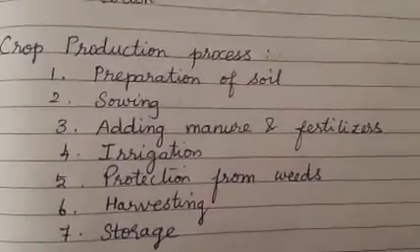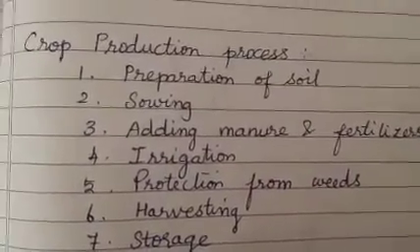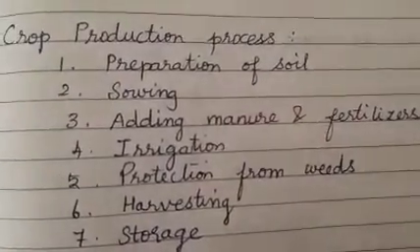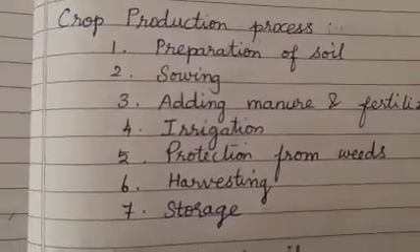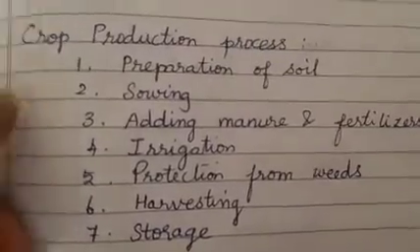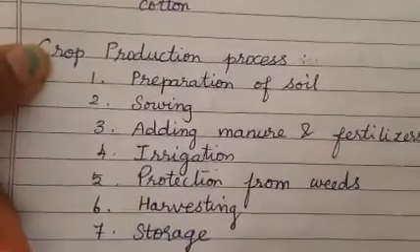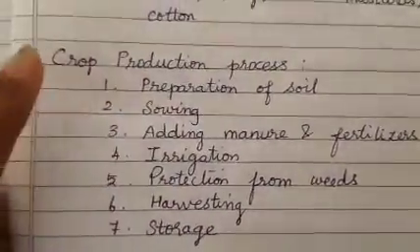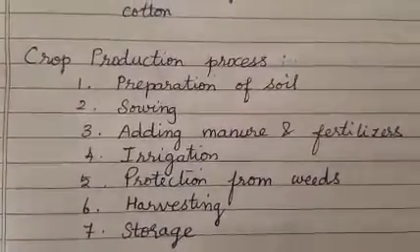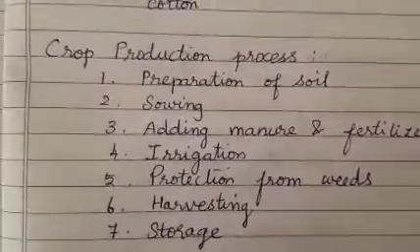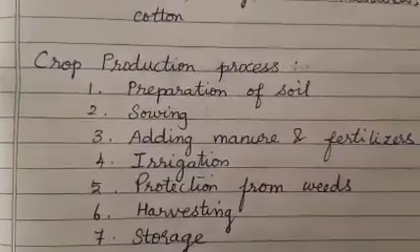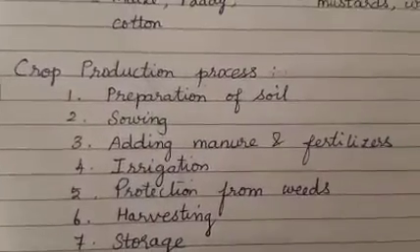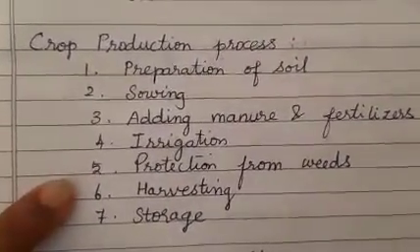Alright, now I think you are clear with what agriculture is, what crops are, and the time period in which the crops grow, and based on that how I classify the crops. Now this chapter deals with a very important process, your crop production process, as the name of the chapter tells, crop production and management. How am I producing a crop from the starting stage till I harvest it and deliver it to human beings? What are the processes involved and how do I manage it?